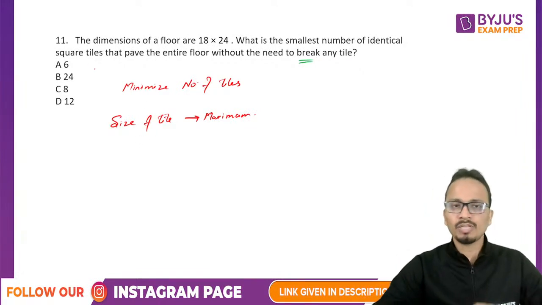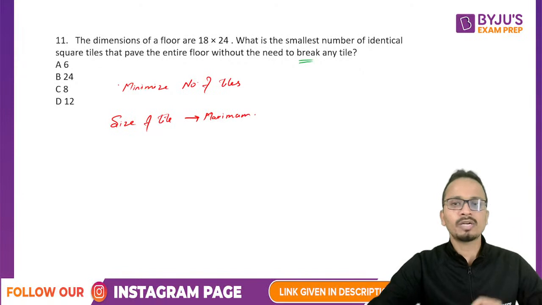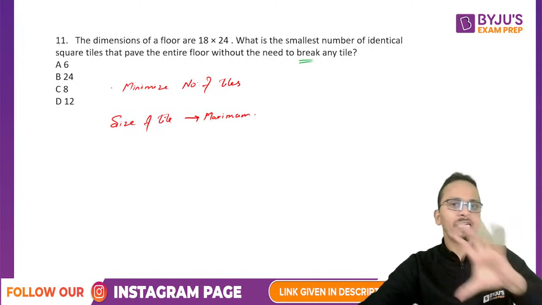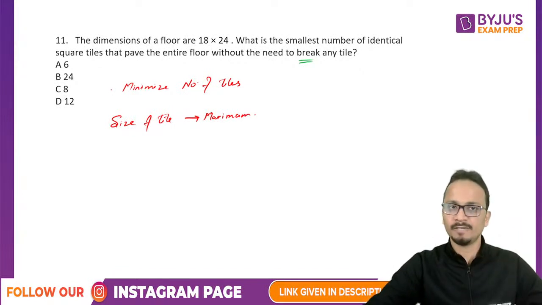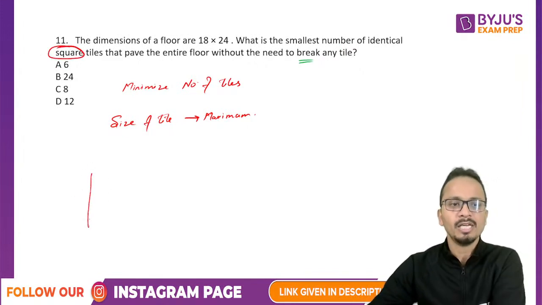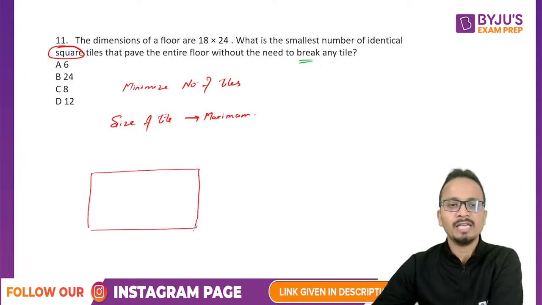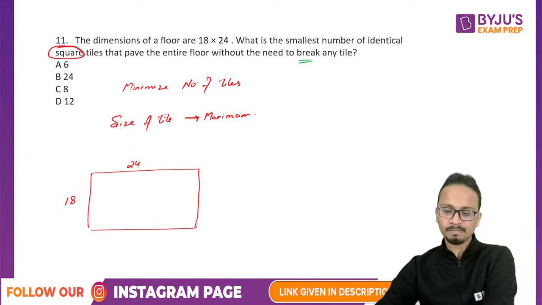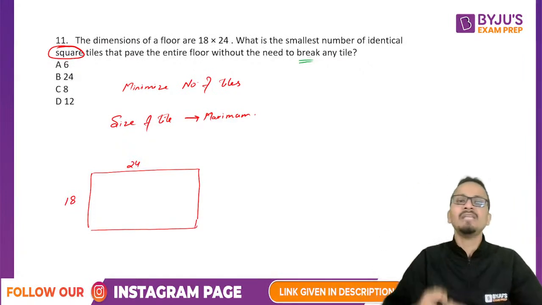Now also there is a restriction that we'll have to take identical tiles. So the size of all the tiles should be the same. So the smallest number of identical square tiles. The next thing is the size of the tile should be a square. Now I should consider the maximum possible size of the tile that will fit on 24 as well as 18 meters length. So it should fit in 24 as well as in 18.